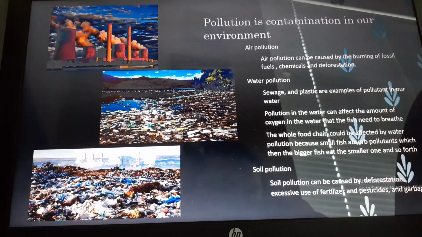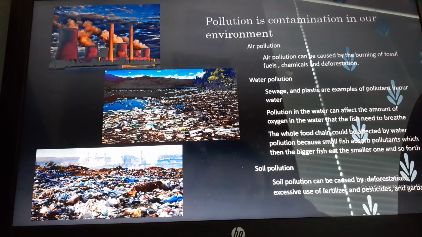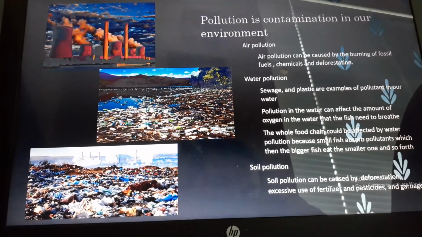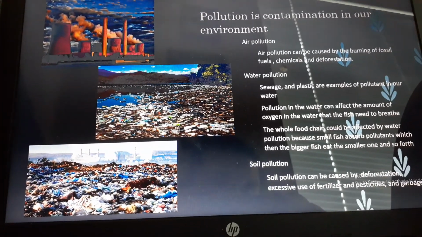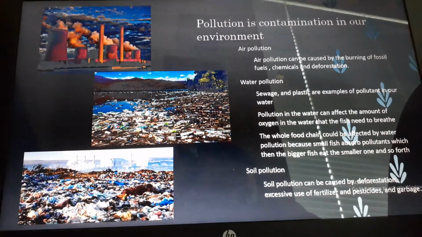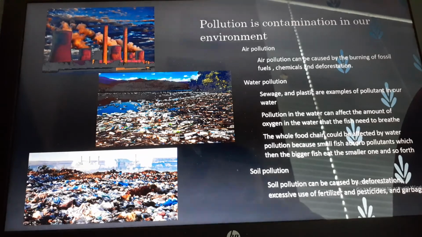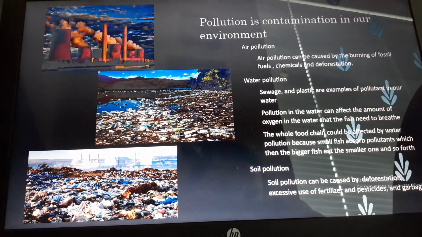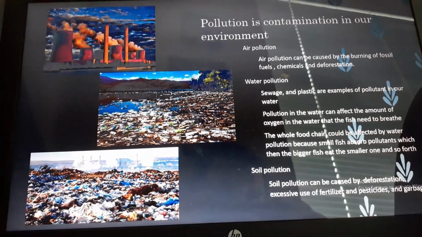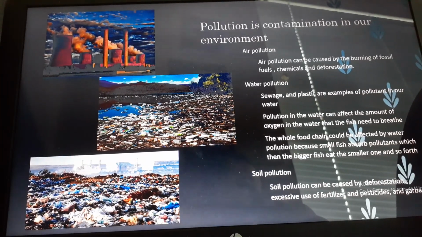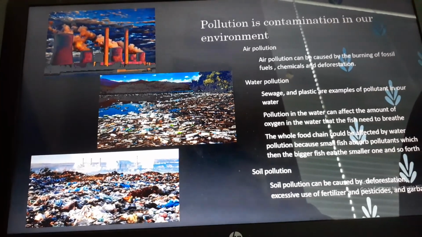Pollution. Pollution is a contamination in our environment. There's air pollution, water pollution, and soil pollution. Air pollution can be caused by the burning of fossil fuels, chemicals, and deforestation. The top picture shows air pollution from smokestacks. This is burning of chemicals that's released into the air. We see this now. It can create smog.